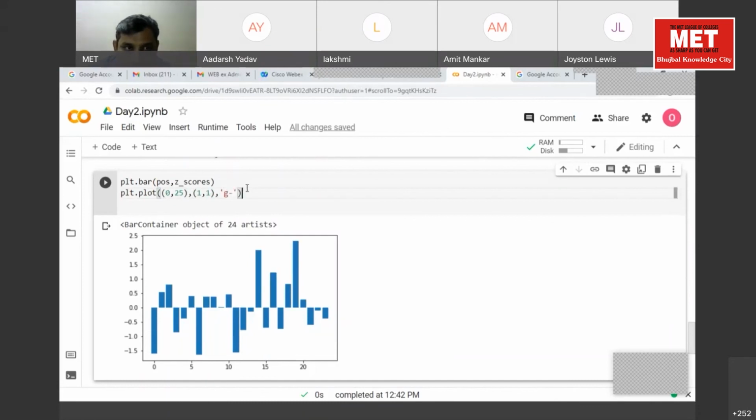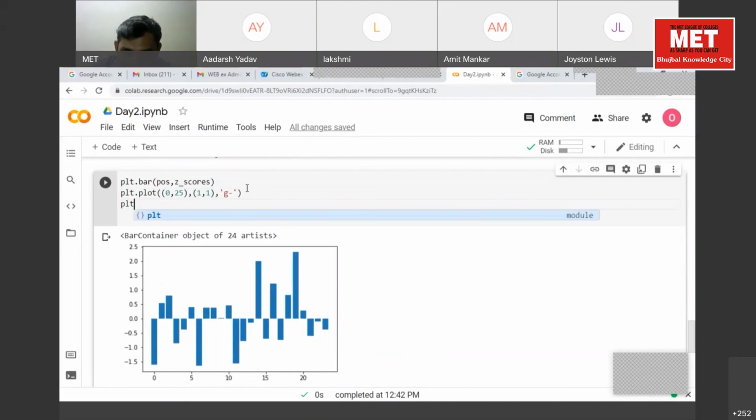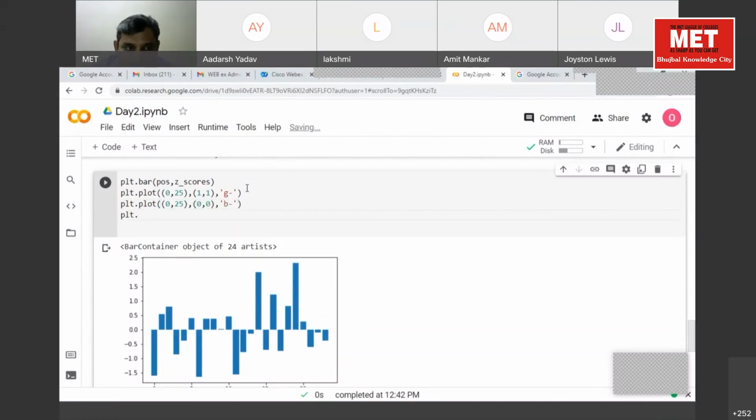Second, we'll draw plt.plot with 0, 25. Then what should be there for the blue line? 0, 0, 'b-'. And plt.plot with 0, 25, and minus 1, minus 1, right?